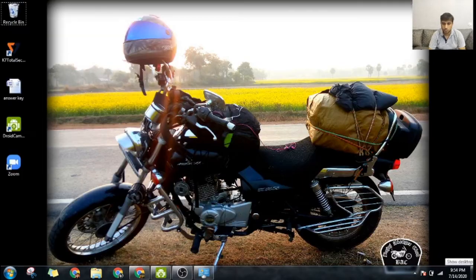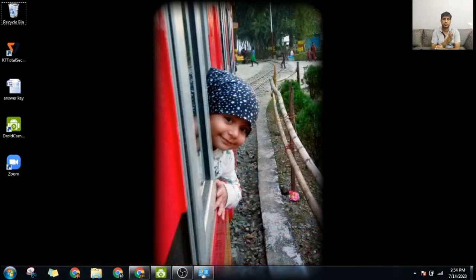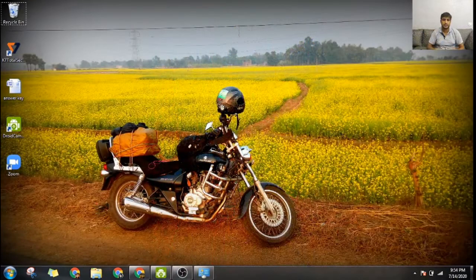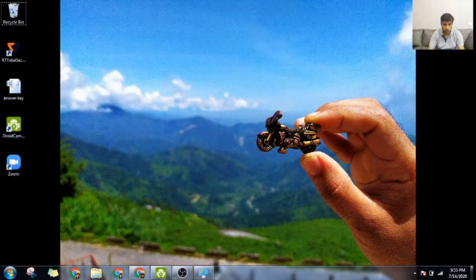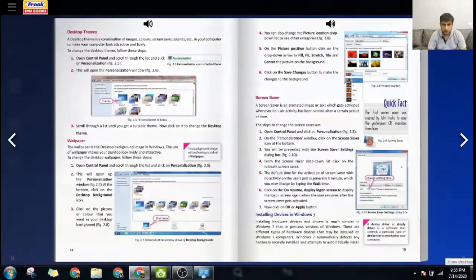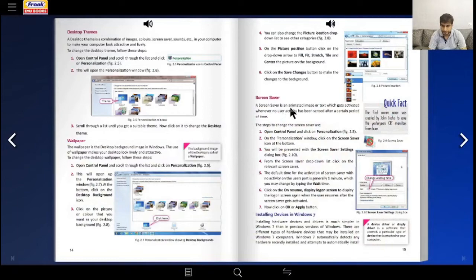Now if I go to my desktop background, you see this is my motorcycle, and this is the current image. After 10 seconds, see, the image has changed, and this is the image of my daughter that has come on the screen. Okay, after 10 seconds, even this image will change as we are talking. The 10 seconds, and see again the image has changed. This is a different photograph of my bike. So you can decide how frequently the image will change. Okay, so this is another photograph that there is. So they are the different options, and after that you can save changes.